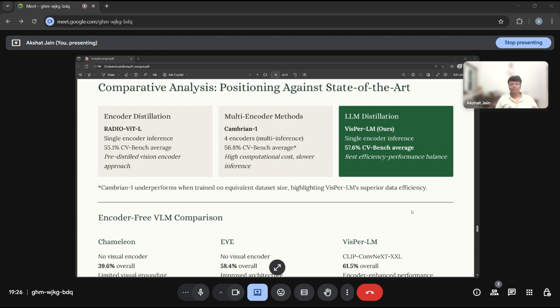Comparative analysis, positioning against the SOTA. If we talk about encoder distillation methods like RADIO ViT-L, a single encoder, it gets 55.1% CV-Bench average. The pre-distilled vision encoder approach is the multi-encoder Cambrian. LLM distillation, which is ours, gets 57.6% CV-Bench average, which is greater than both the encoder distillation and multi-encoder methods. We have used LLM distillation.